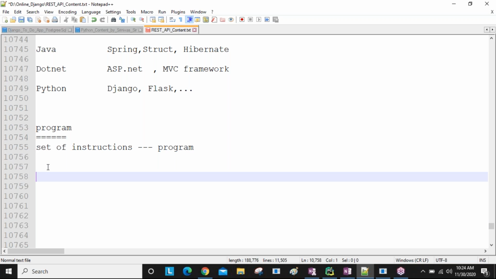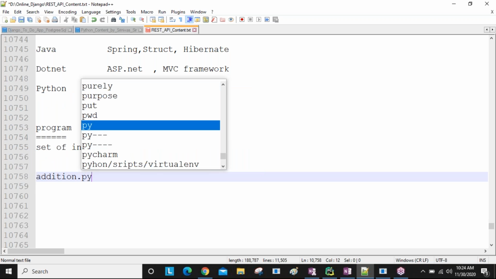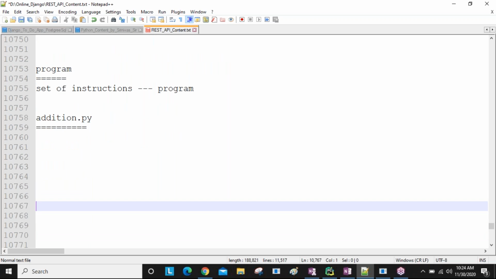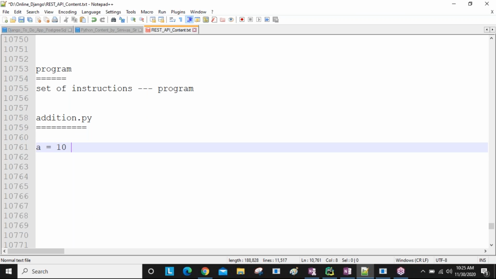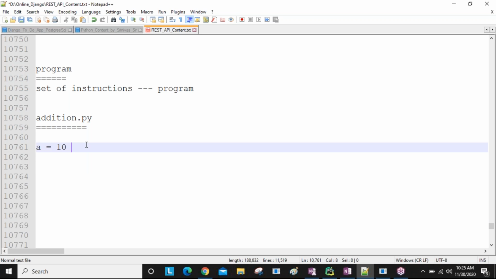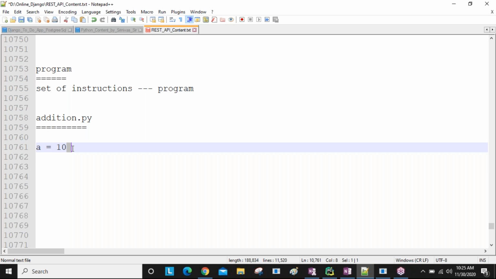For example, I want to develop one addition program, guys. I'm going to write one Python file, addition.py. In this addition.py, I'm going to write some statements. I'm writing a equal to 10. What is happening here? The a variable holds the value 10, I mean the 10 value is stored inside a variable. Then Python creates some memory for this a variable, an integer value; int memory is created by Python in memory allocation. Now b equal to 20, the b variable holding the 20 value.